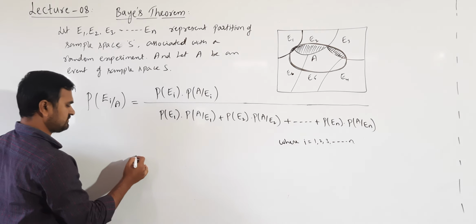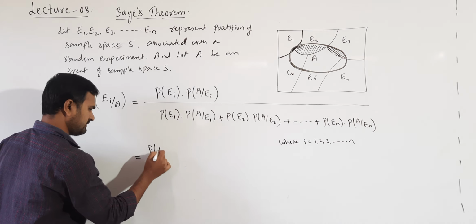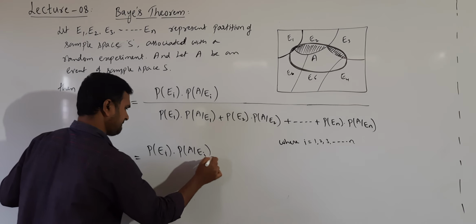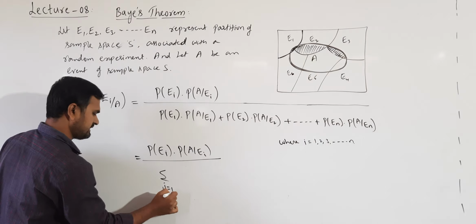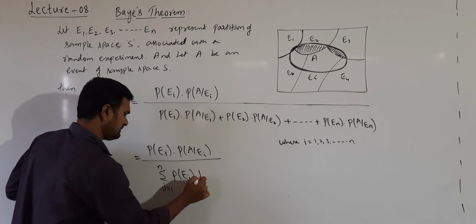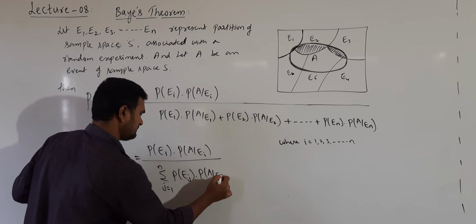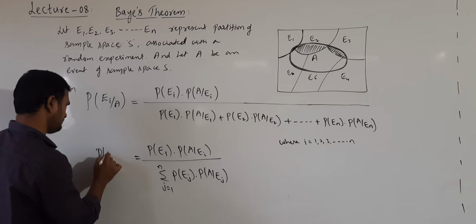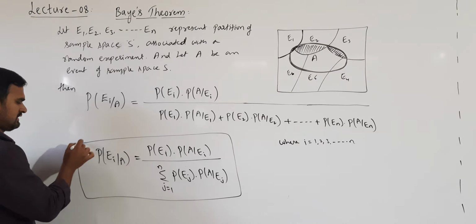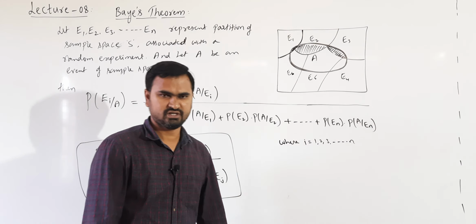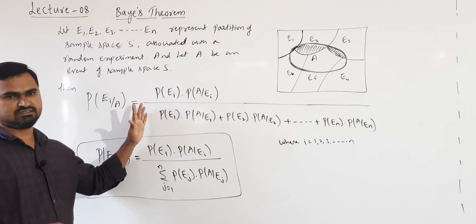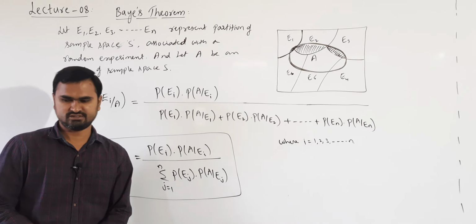The denominator I can write in sigma notation: P of Ei into P of A given Ei, divided by sigma j equal to 1 to n, P of Ej into P of A given Ej. This is the Bayes theorem. First let us see the proof of this Bayes theorem, then we will understand the meaning of this theorem with a general example.